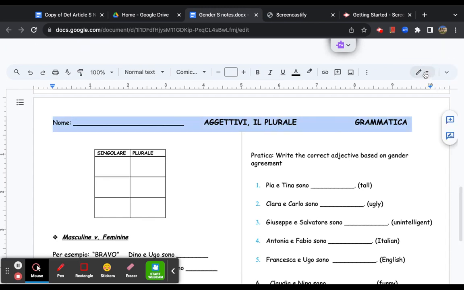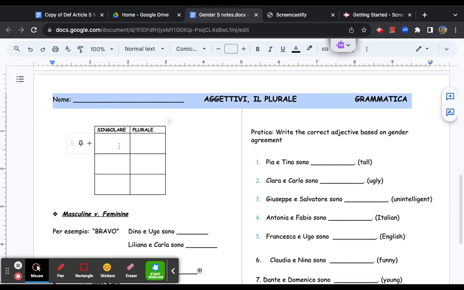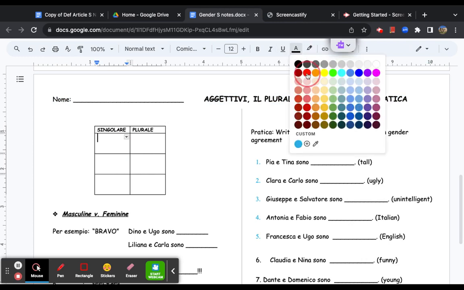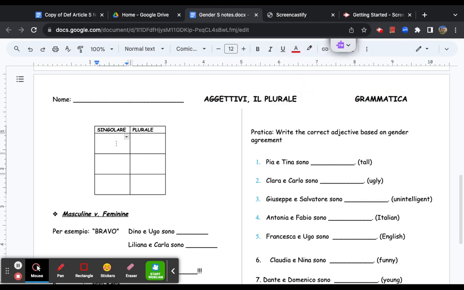So, oggi in classe voi scrivete, you are going to write down anything that io scrivo, that I type in rosso, in red. Adesso sto cambiando, I'm changing the font here so that way you can see whatever io scrivo, whatever I write in rosso, in red, voi scrivete, you write down on your notes as well.